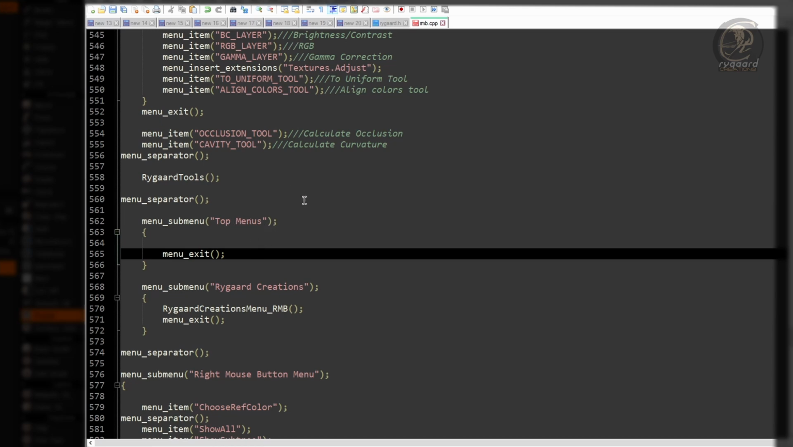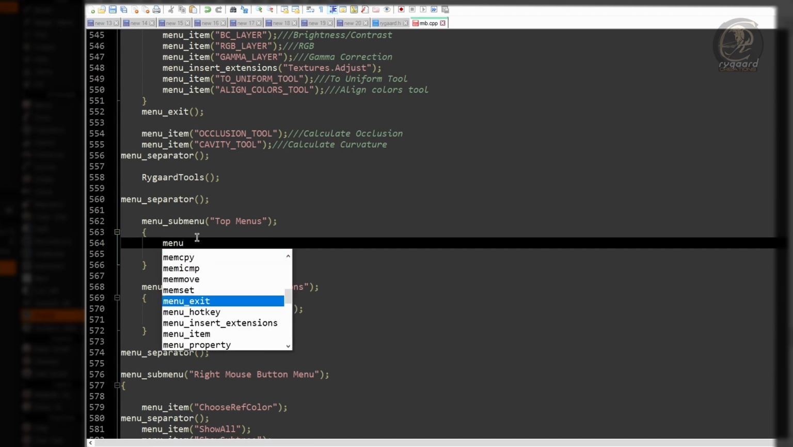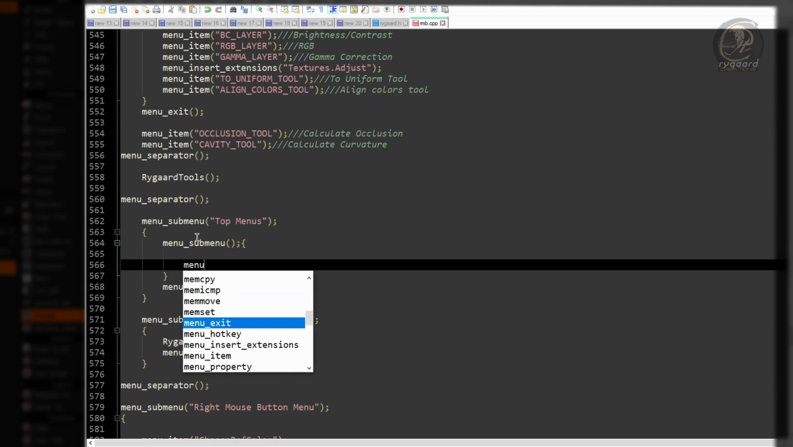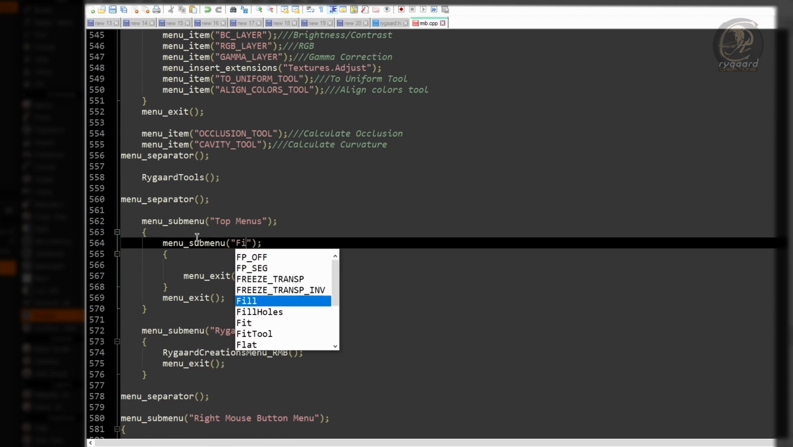The next step, inside the top menus submenu, I will start the process of creating all the submenus that will contain the menus from the top of the interface. So, I will add them here. Menu submenu, menu exit inside the command block. And as parameter to the menu submenu function, I'm going to use the name file.